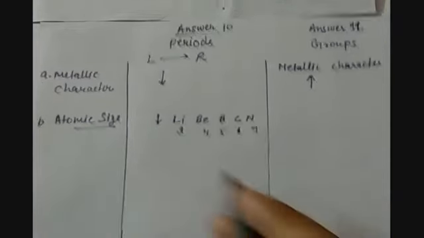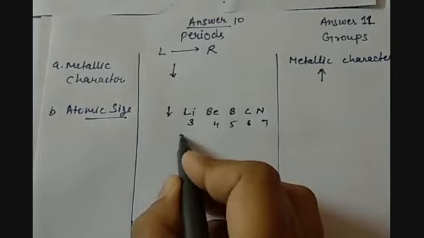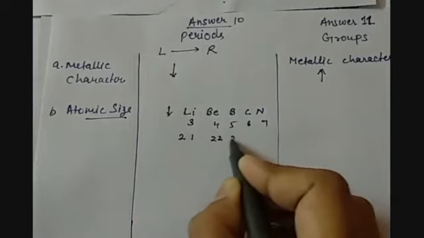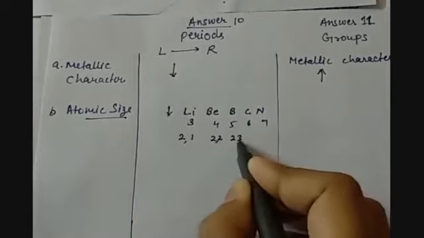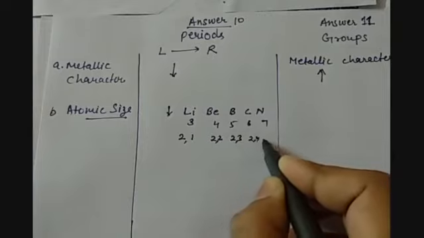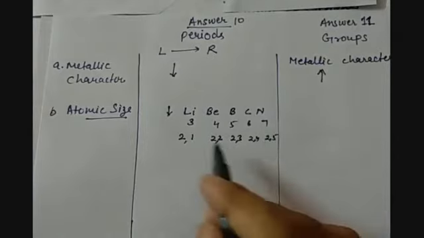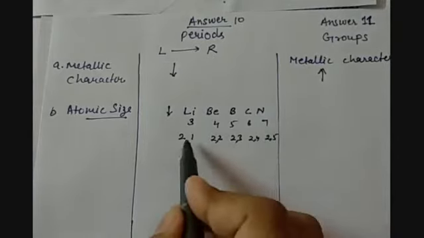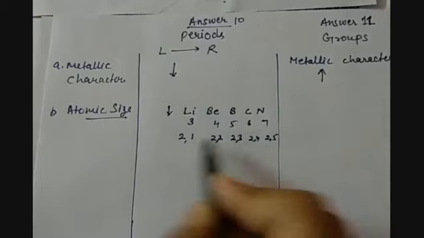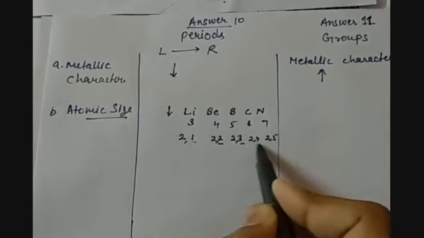The electronic configurations are 2,1; 2,2; 2,3; 2,4 and 2,5. So you can see here that the number of shells is not increasing, only the number of valence electrons is increasing.